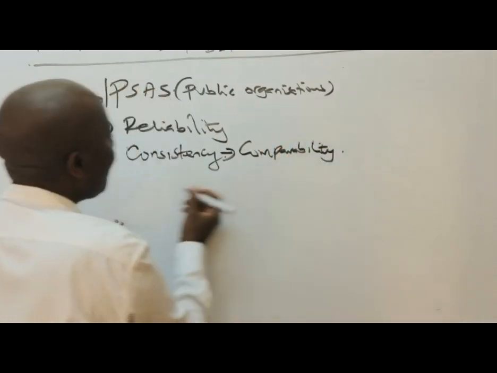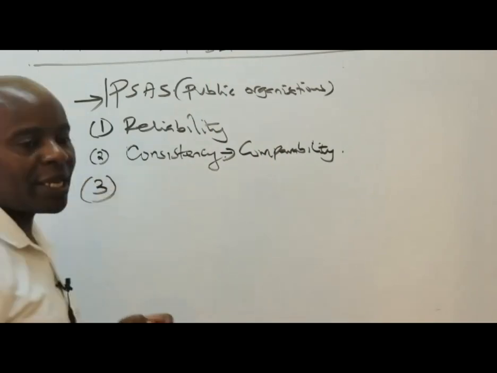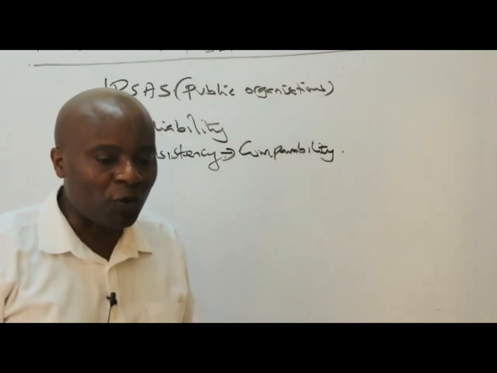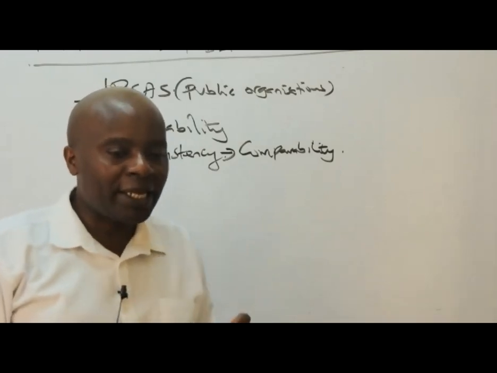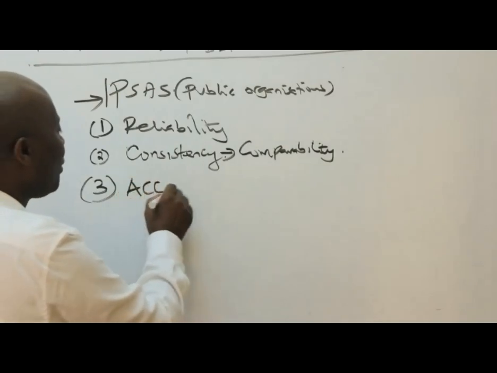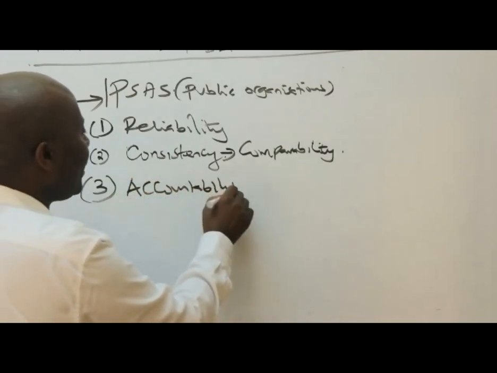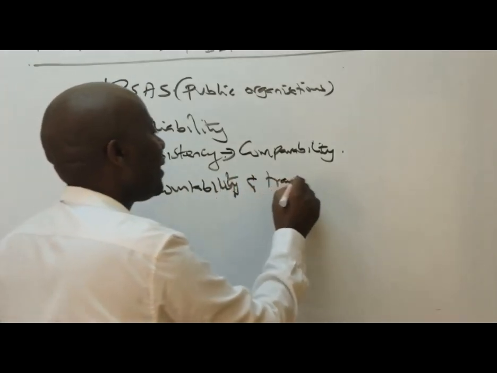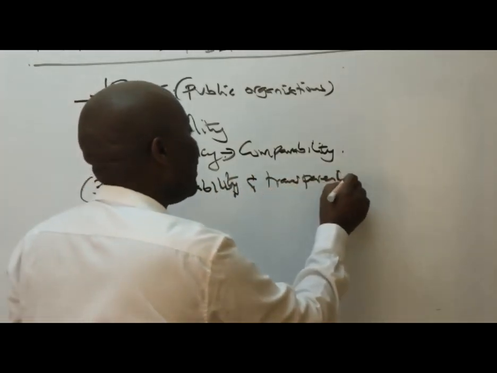And then, ladies and gentlemen, number three, I hope you're following. Number three, we have the concept of accountability and transparency.